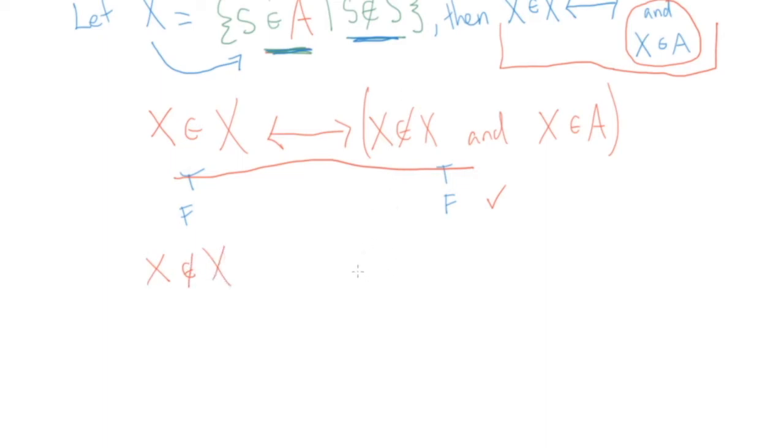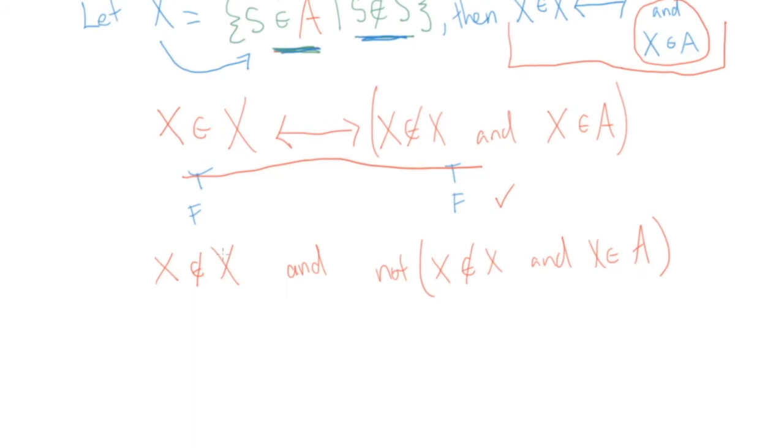And then the negation of this expression would just be, well, let's just put a not outside of it. So x is not in x and x is in A. Okay. And we're looking at this situation where both of these expressions are false at the same time. So we're going to connect these with an and. Okay, so this is a situation where both conditions on either side of the conditional are false. Okay, so we want to simplify this.